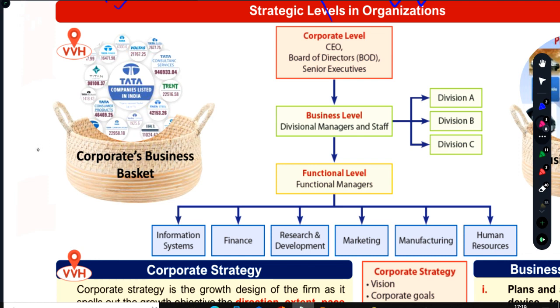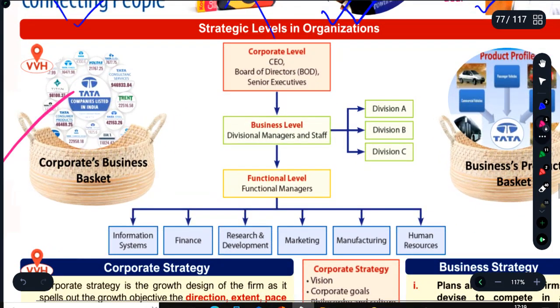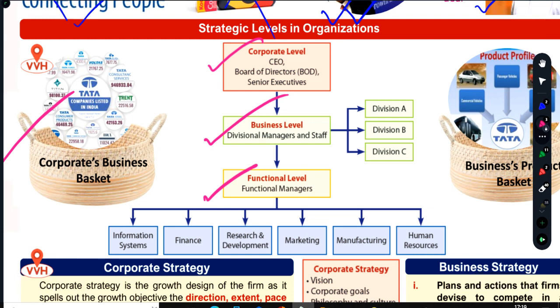So from here, strategic business unit has originated. This is how we divided the business. Such multi business big conglomerate companies needed a better strategic level of organization to manage their businesses so well. It is not about a single business, it's all about a conglomeration of multiple businesses spread across multiple industries, and from there, corporate level, business level, and functional level of the strategic level of the organization originated. And then we have different strategies at different levels.